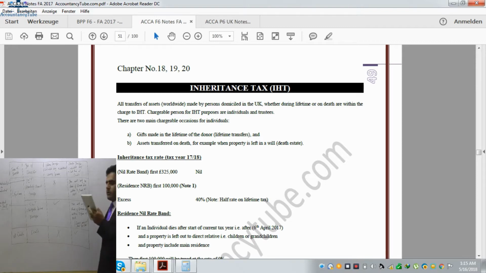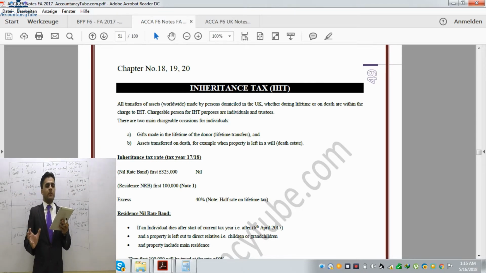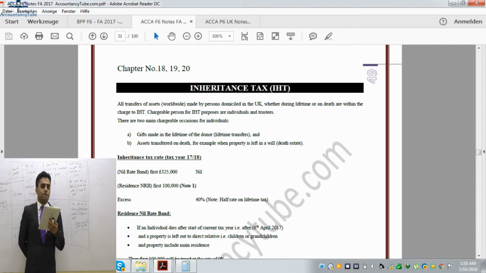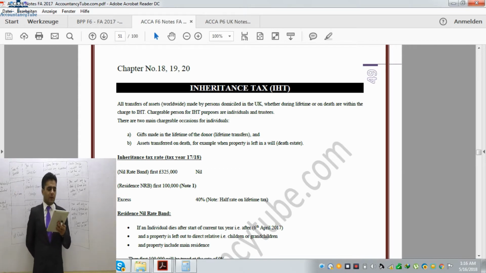So, sorry, I was talking about the residence nil rate band. As I said, it will be the main residence, which is transferred from a parent to a direct relative. In that case, on the first £100,000 you don't have to pay any tax. However, sometimes that main residence has a mortgage attached to it. So we will deduct those expenses out of that property, and the net amount will be the one against which we will use the residence nil rate band. And please remember, this is £100,000.